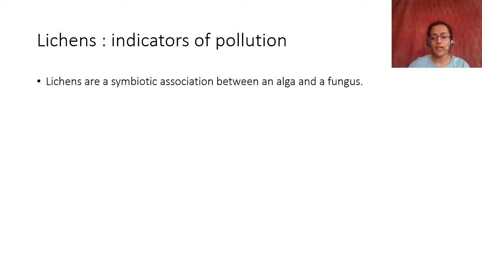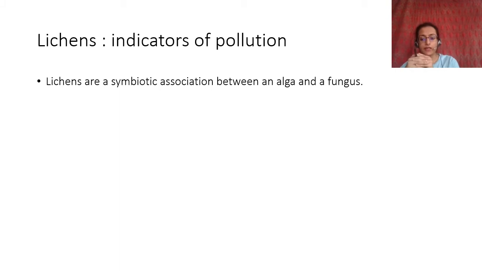Lichens, there's something called lichens. I don't know if you have ever seen lichens. Unless you have been to a jungle or a forest, you will not have seen lichens, because they don't grow around in cities. And why do they not grow in cities? Because of pollution. Lichens are a symbiotic association between an alga and a fungus. So one alga and one fungus together form an association.